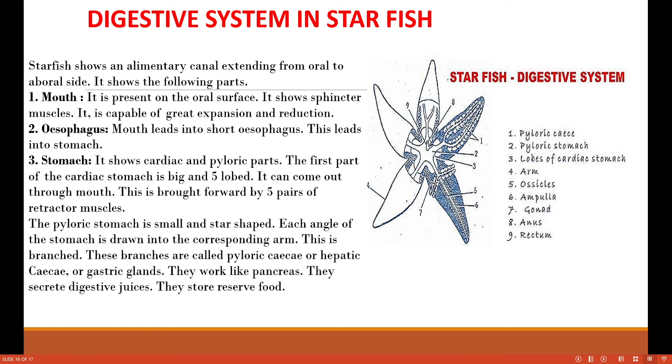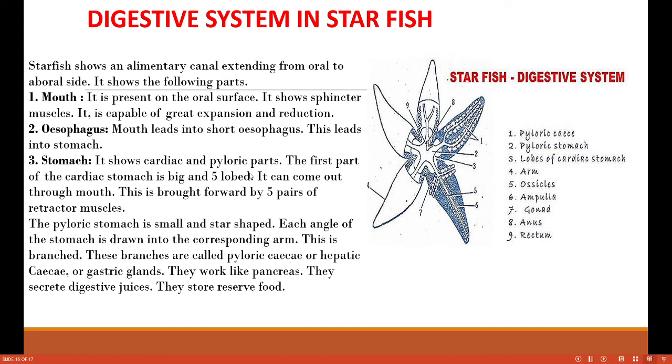The esophagus: the mouth leads into a short esophagus, a short tube, which opens into the stomach. The stomach has cardiac and pyloric parts.